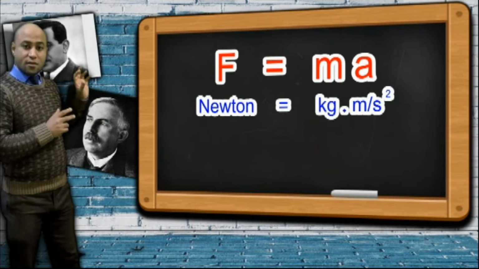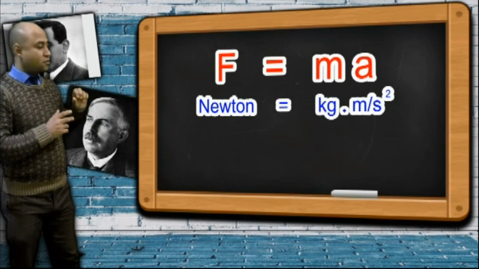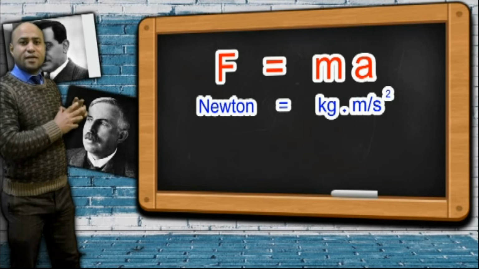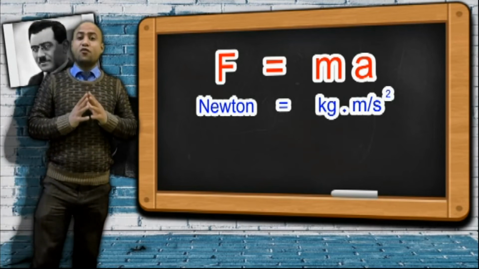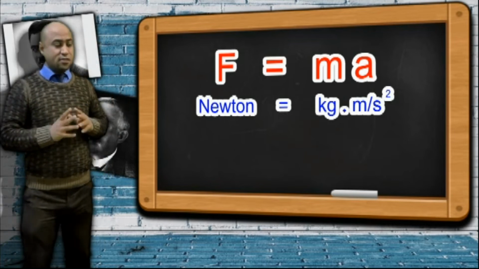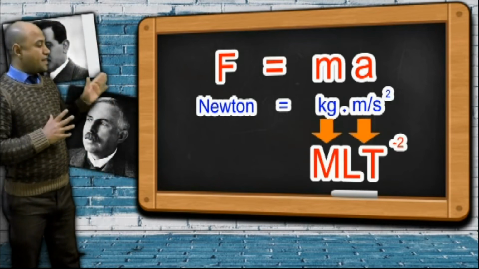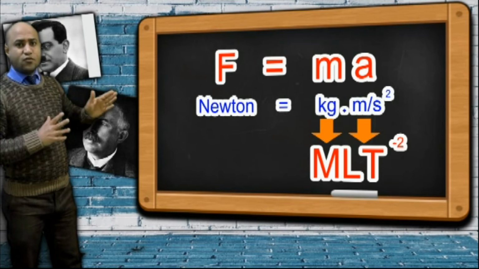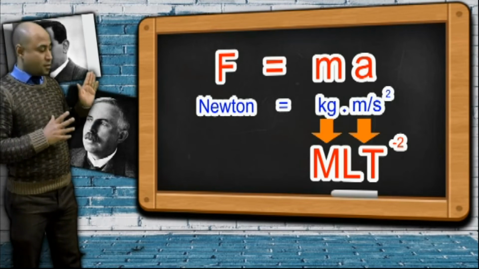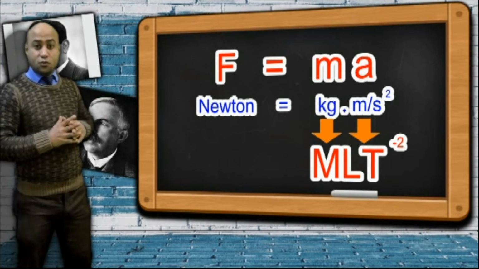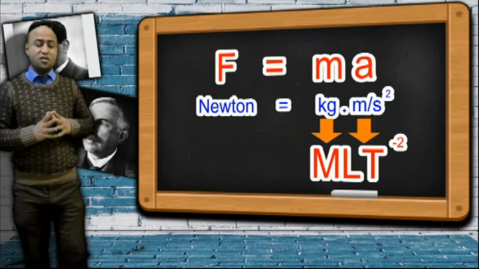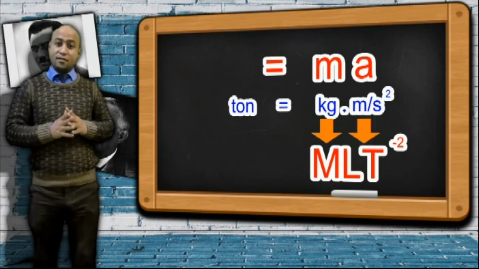So the unit of force is Newton, which is equivalent to kilogram meter per second squared. The dimension formula of force is M L T to the power negative 2. This is the dimension formula of force.